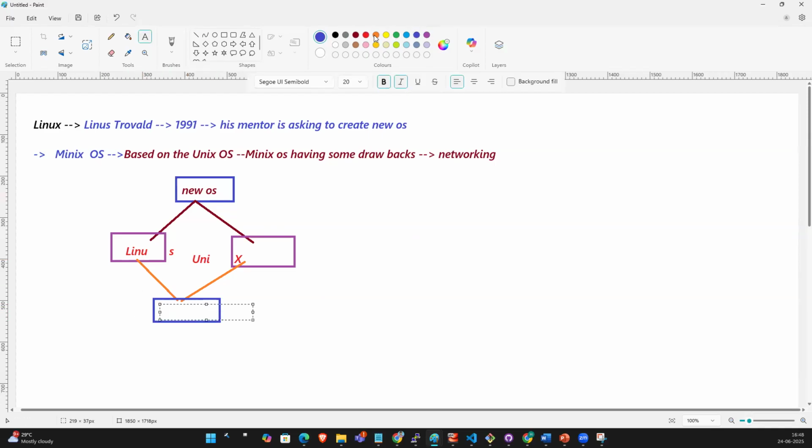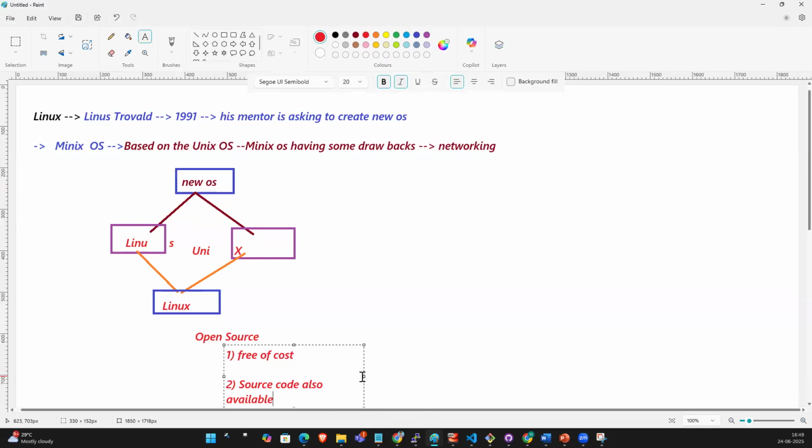Guys, understood? Then he released it as open source. Open source means, one, it is free of cost. The second point is that the source code is also available. What is source code, guys?